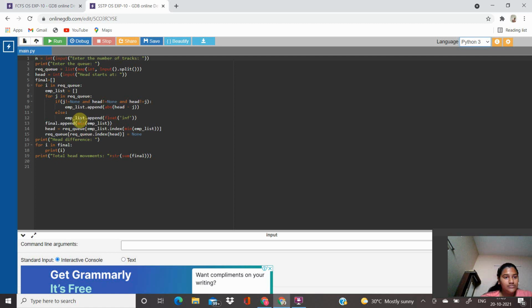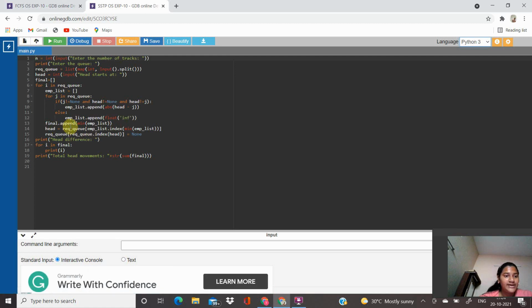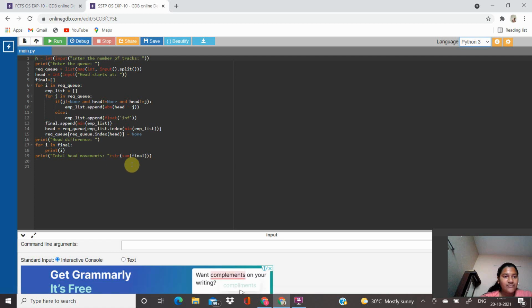else empty list dot append float inf. final dot append min empty list, head equal to required query empty list dot index min empty list, required query dot index head equal to none, print head difference. For i in final, print, print total head moves is plus string sum final.